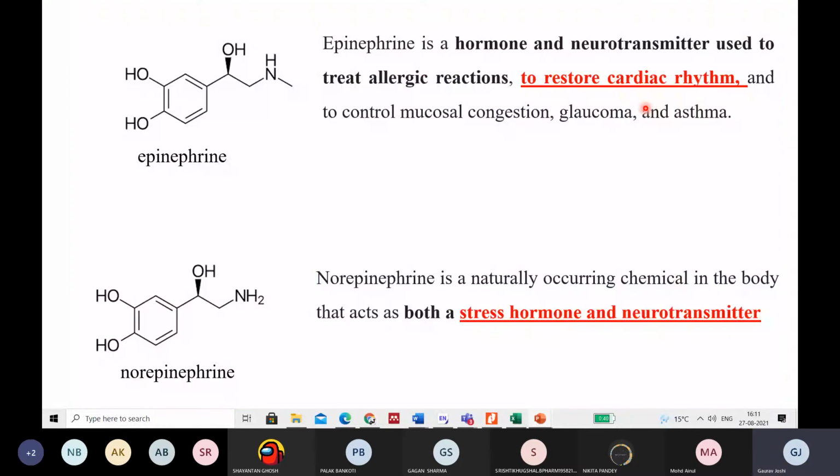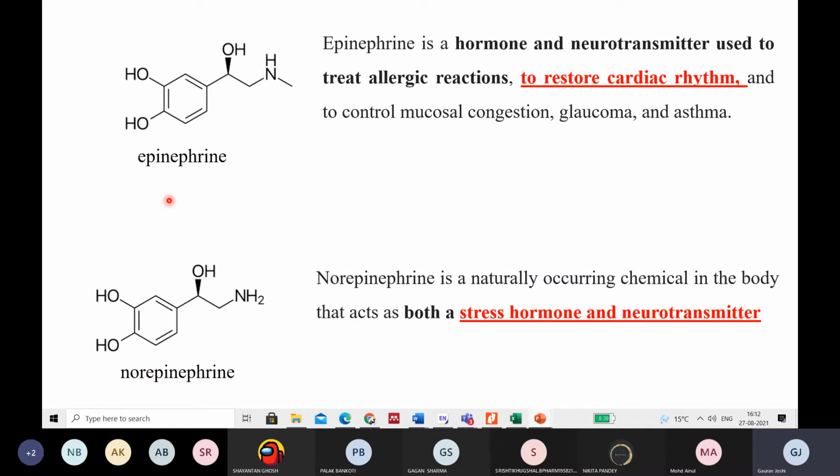Now we have two things. One is the epinephrine, and both are catecholamines. See this group, this benzene with the 2 OH, this is the catechol group, right? And what we have is this amine, NH, right? Now see, in both the molecules the structure is the same, only the difference is of this methyl group. When this methyl group is removed, in the IUPAC nomenclature we say this is a demethylated product, or we use the word NOR.